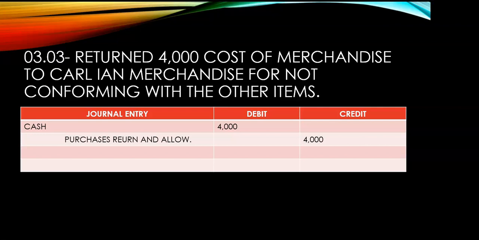Missing yung T. Okay, bakit dinebit natin yung cash? Wala naman nakalagay dito kung ano yung pinalit dun sa merchandise na binalik mo. Since according to our previous transaction, nag-purchase ka or you bought merchandise from Carl Ian Merchandise ng cash, no choice yung Carl Ian kundi ibalik sa'yo or bayaran ulit yung item na ibinalik mo. So, debit cash, credit purchase return and allowances. That is the clue word.